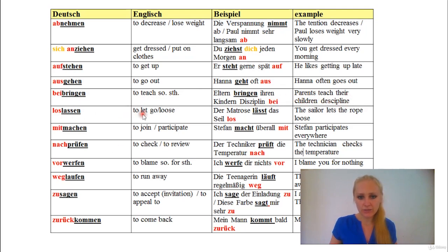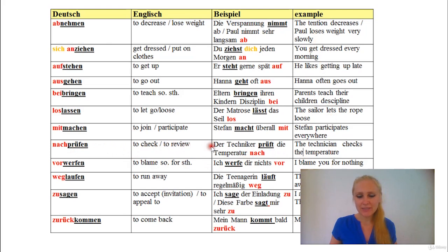Loslassen, to let loose. Der Matrose lässt das Seil los. Mitmachen, to join, participate. Stefan macht überall mit. I will just read all the sentences just for your listening comprehension, so you get used to the German pronunciation and how the language sounds. You can always have a look at the translation here if you want to study the words.